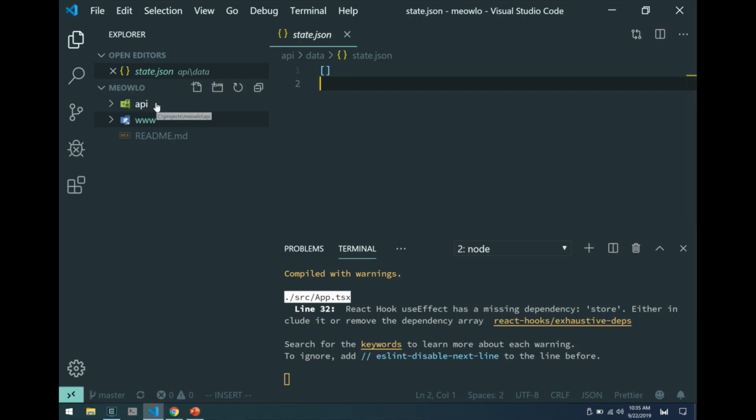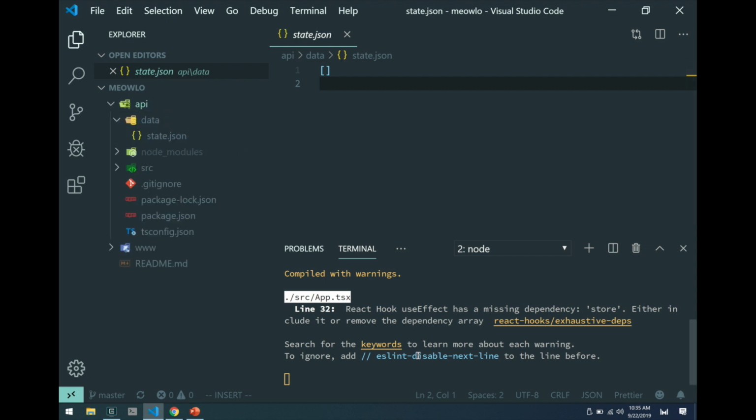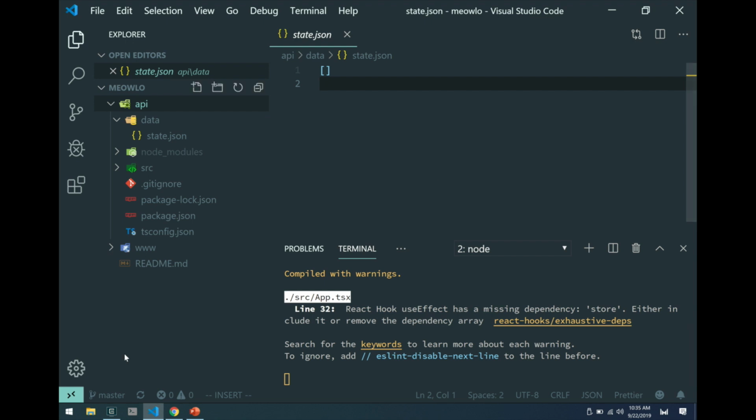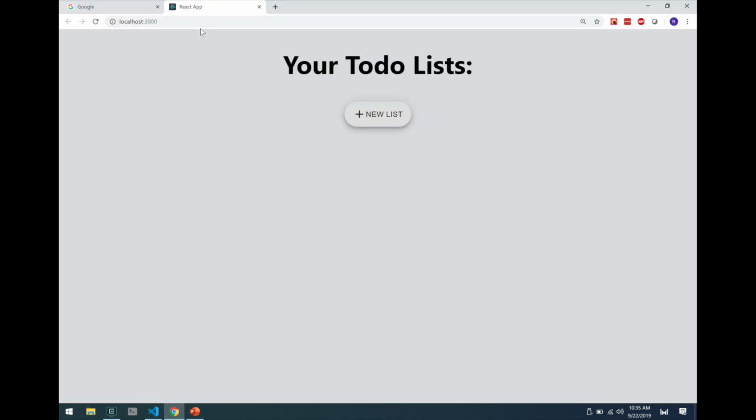Okay, so let's go to the code. If you clone it, you would have these 2 folders, API and dub. And I put the GraphQL server behind API. And I believe it's running right now, so it's running with hot reload, both the GraphQL server and the React application. So I just want to show you the React application, and we'll go through what this thing looks like.